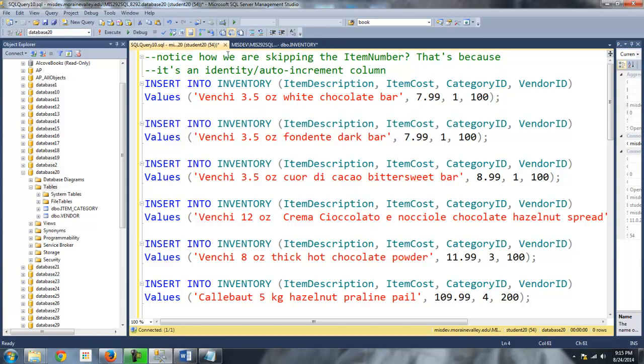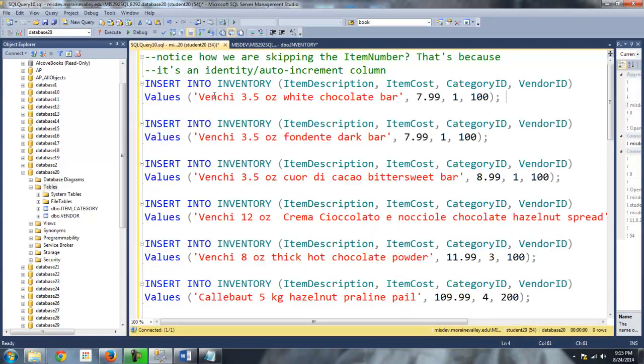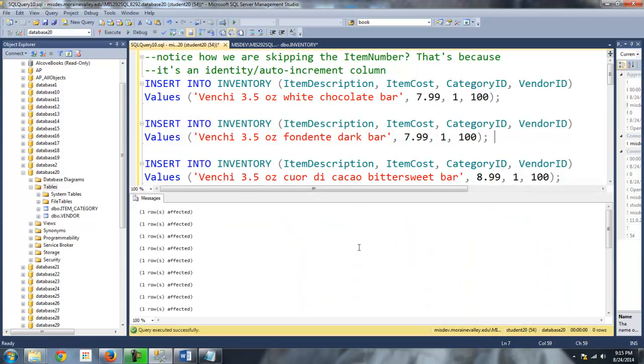One thing you don't notice is the item number. I'm completely ignoring that in my insert statements because it's an auto number, so to speak, or a surrogate key. We set it up as the identity column. So SQL Server is going to be handling the numbering for that particular field. Okay? All right, so let me execute this. And this is, of course, a good sign when you don't get any errors.